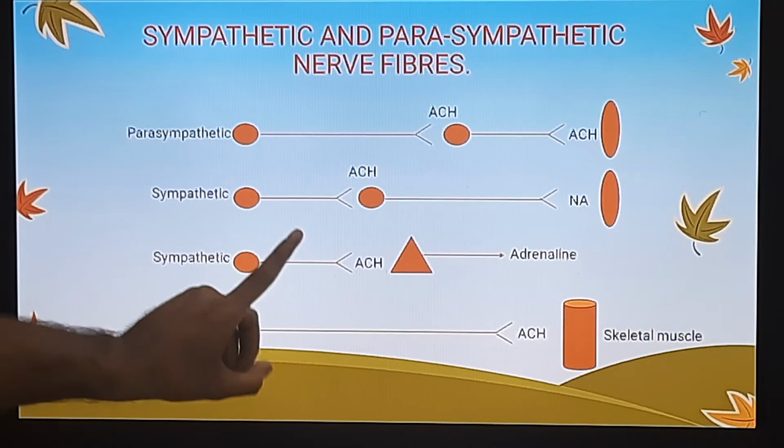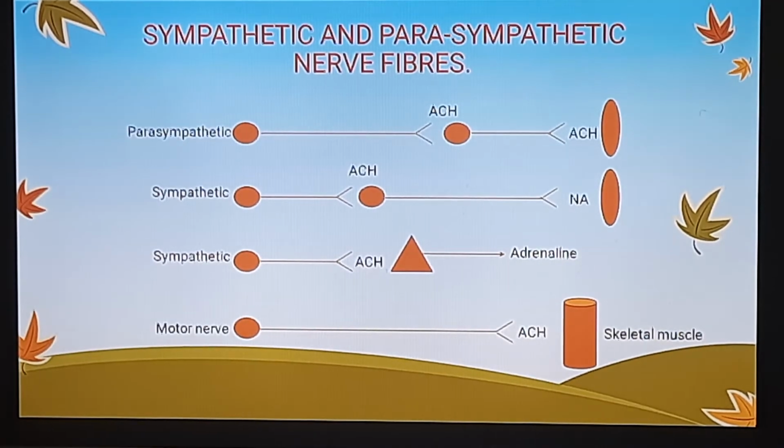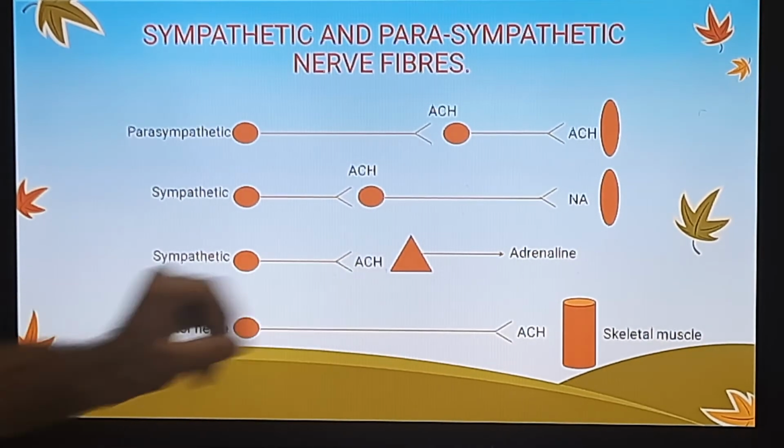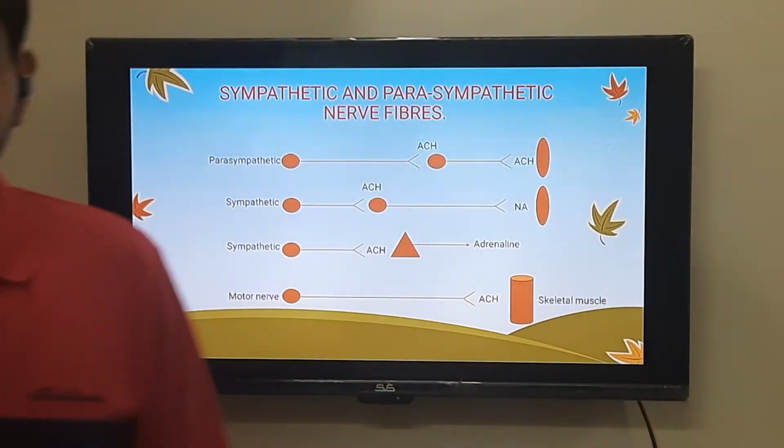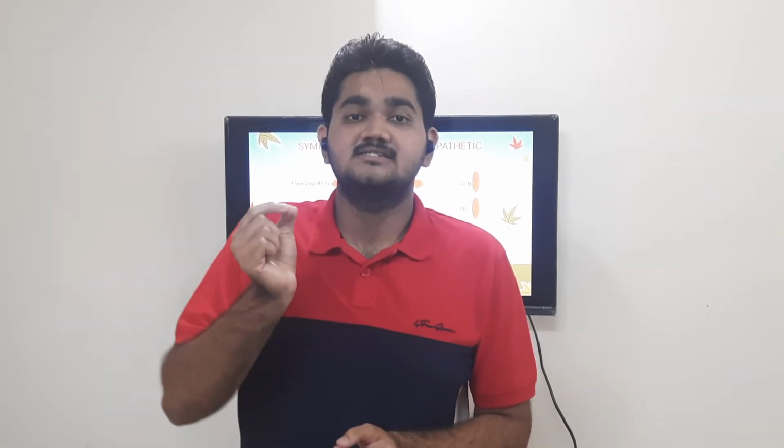The cells present in the adrenal medulla release adrenaline, and this adrenaline is released directly into our blood. Wherever it finds its adrenergic receptors, it will work on those receptors and show its particular action.